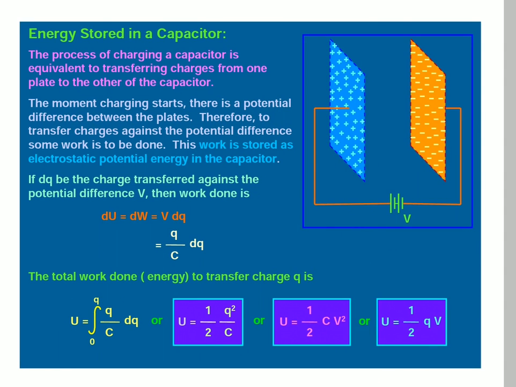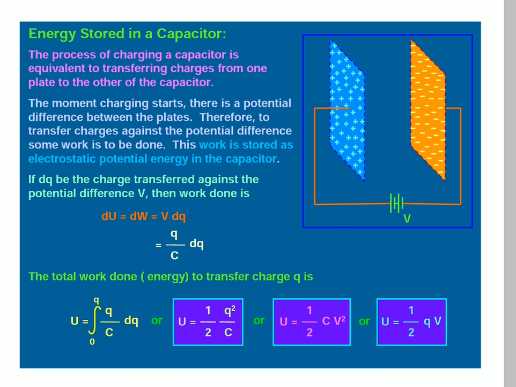And coming to the last topic in capacitance, energy stored in a capacitor. The process of charging a capacitor is equivalent to transferring charges from one plate to the other plate of the capacitor.